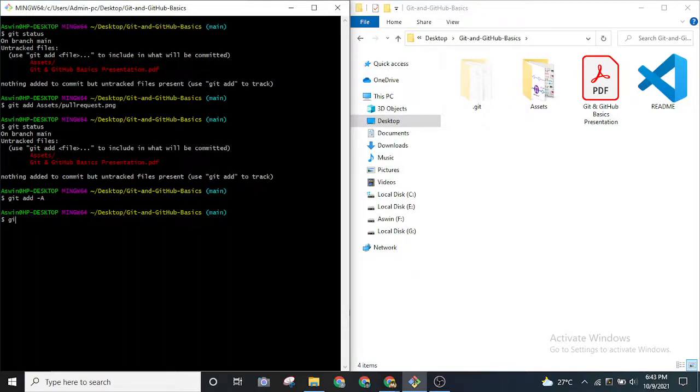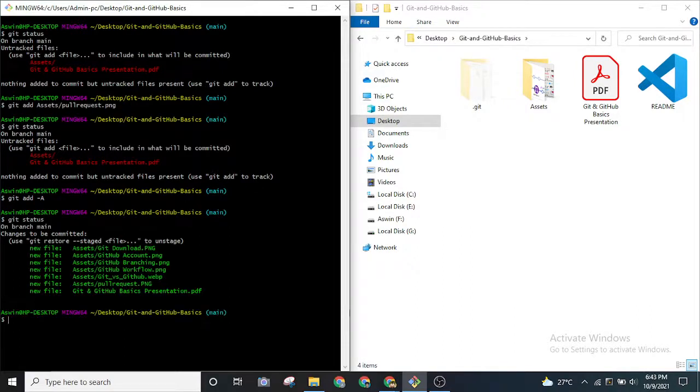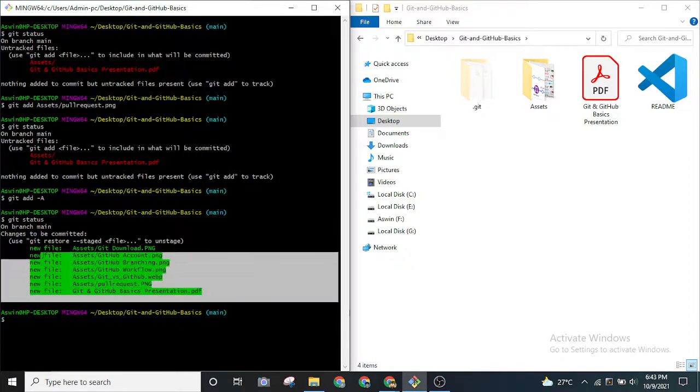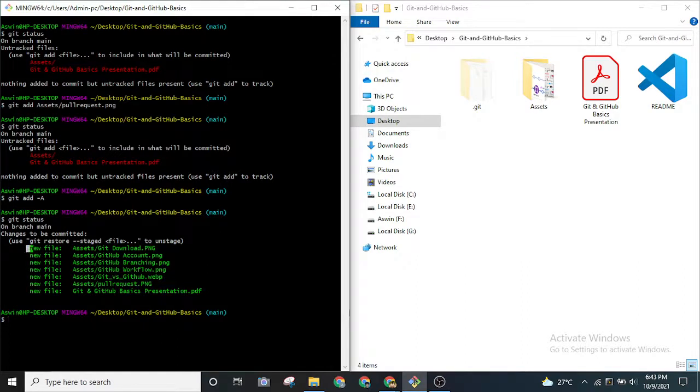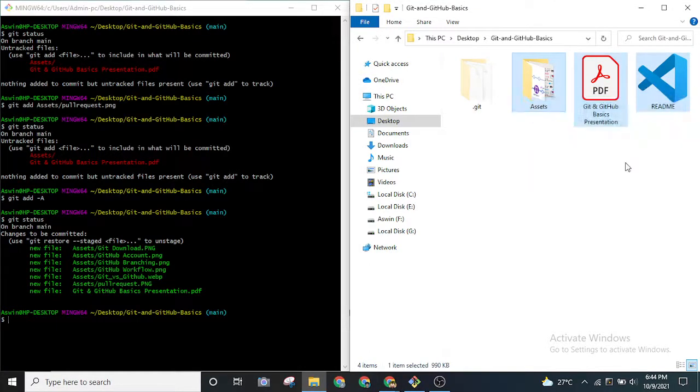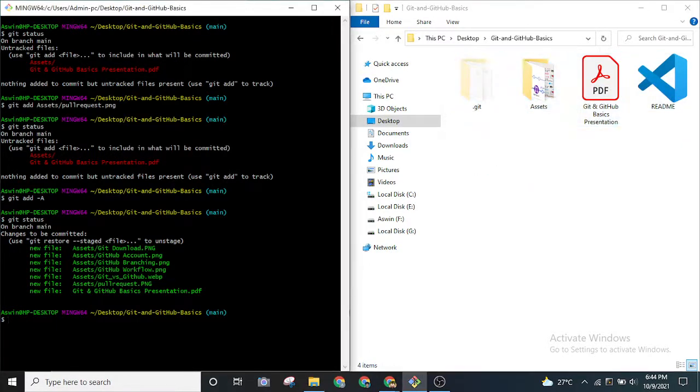So now if I put git status, as you can see, it has detected new files, and it is telling us to commit all these changes so that it can create its own current version, right? You can create the next version and save it permanently in the git repository that we have in our local folder, right? So now I put git commit, and let me give a message as well using this dash m flag, let's say adding presentation files. Okay,